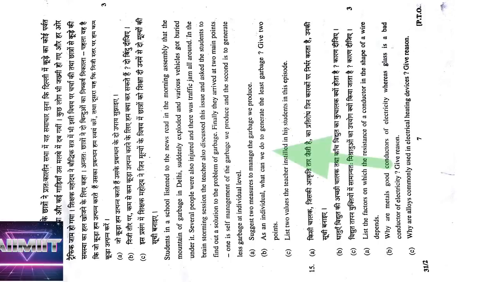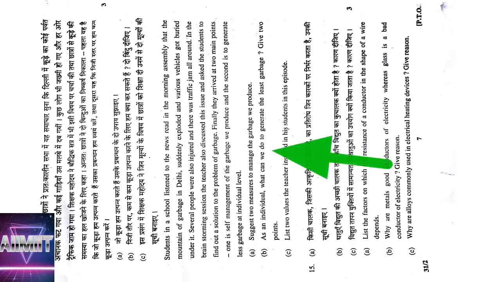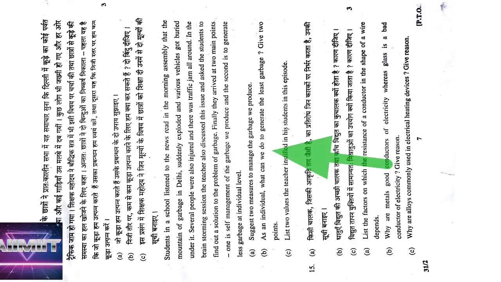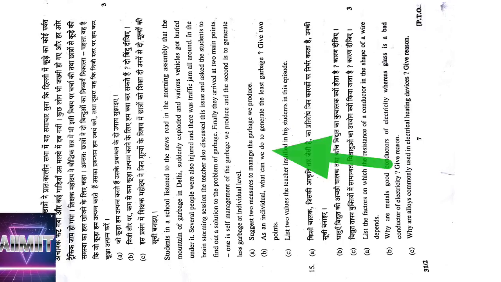So here indirectly he is asking about various methods of disposal of garbage which we studied in our environment lesson, such as two methods to manage the garbage we produce. Burning of the garbage, landfills, or recycling is the best answer. As an individual, what we can do is generate the least garbage. Give two points.